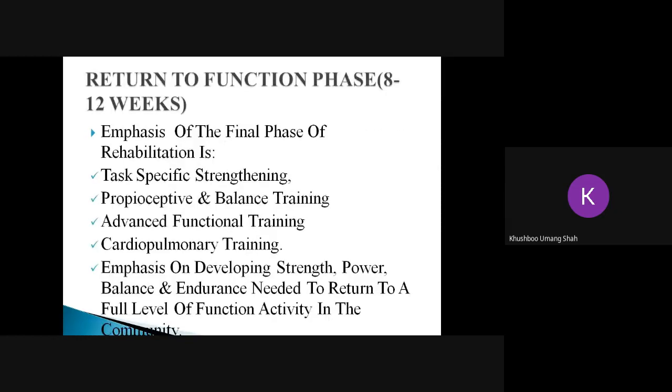The return to function phase is 8 to 12 weeks. Here, the most important thing we will see is that at the end of the maximum moderate protective phase, the person is able to do all the activities of daily living, ADLs. First of all, there is good quadriceps strength, which should be matched with the preoperative strength. Second, there is a good amount of endurance in the lower limb muscles. It is important to see whether the person is able to do complex and simple tasks easily or not. So you are checking the balance and proprioception.